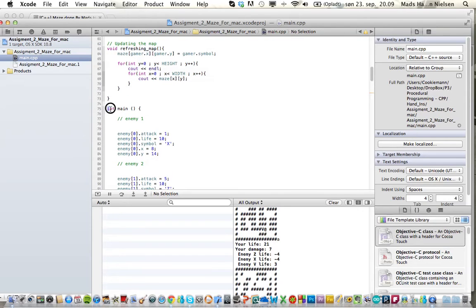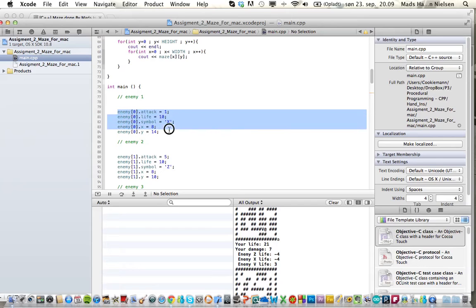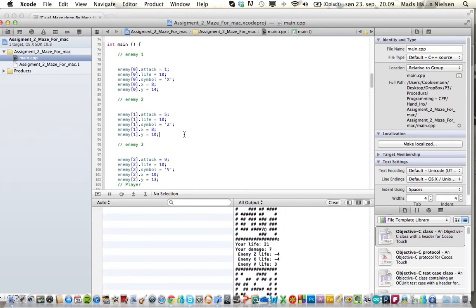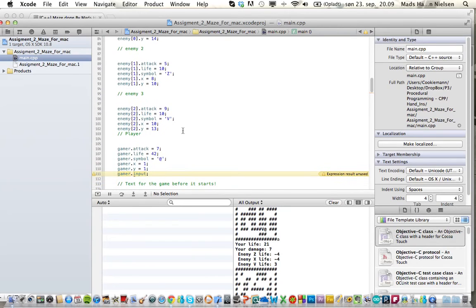Then we have the int main function, and here I have my enemy 1, where I have defined the different positions, how much damage they do, how much life they have, and which symbol they have in the game. I chose to have them at a standard position, so it shouldn't change all the time. That was very difficult for me.